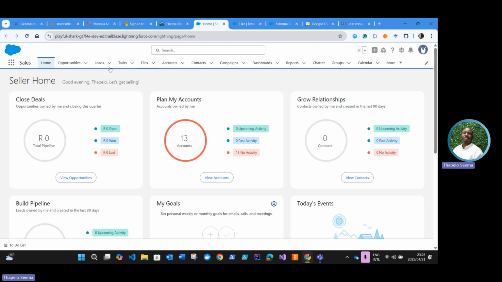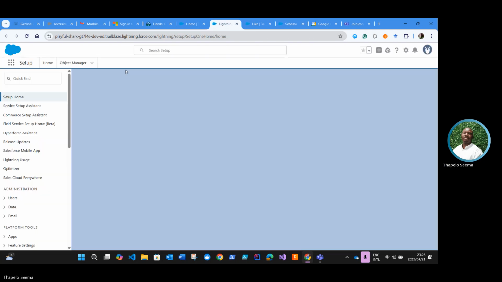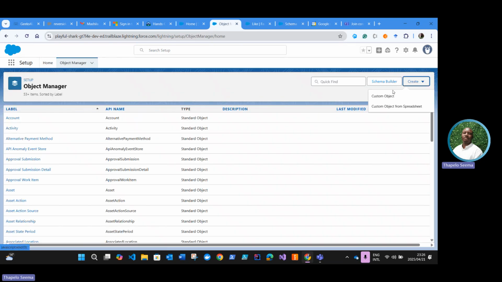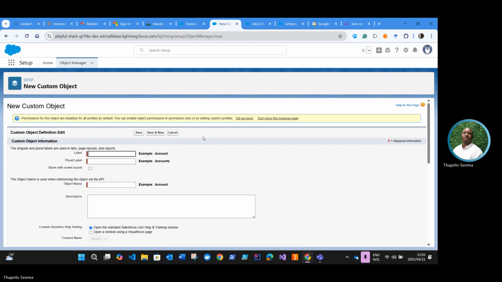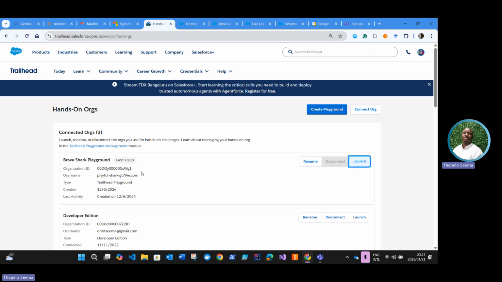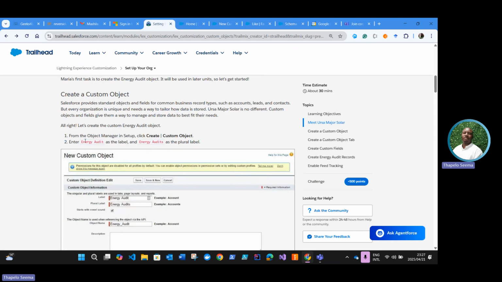As you know, to create a custom object, you need to go to the Setup menu, then Object Manager, and click on Create Custom Object. That gives us the custom object wizard. Let's go back to our instructions and see the specific details of the custom object that we're trying to create.